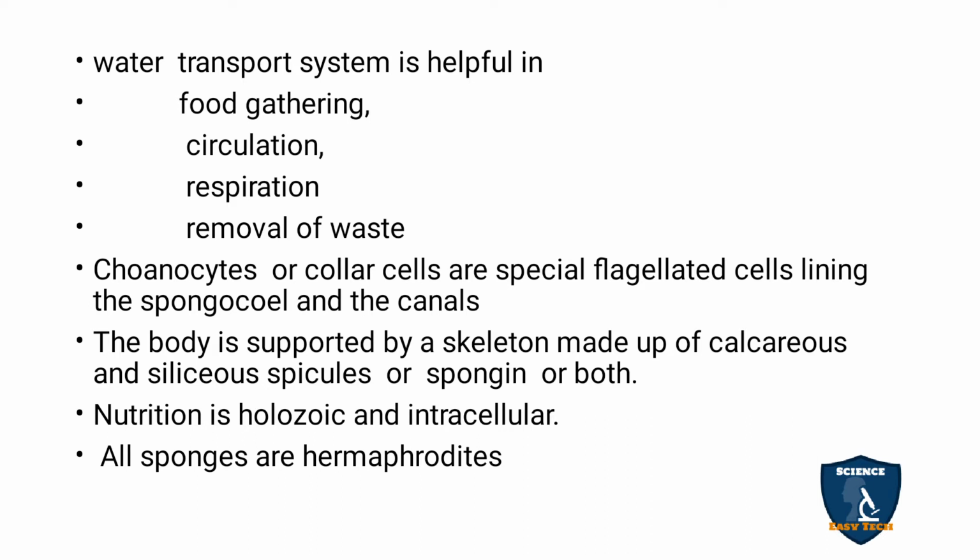Now you have to know about the choanocytes. The choanocytes or collar cells have flagella, and they are the innermost layer of the spongocoel and the canals. So, choanocytes or collar cells are special flagellate cells present as the inner lining of the spongocoel and the canals. Okay.